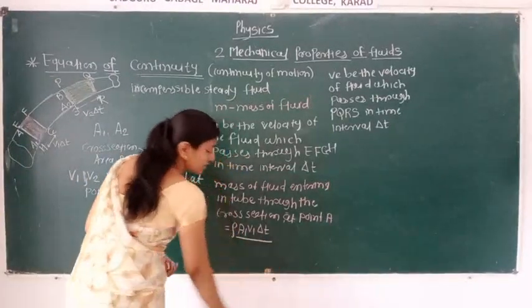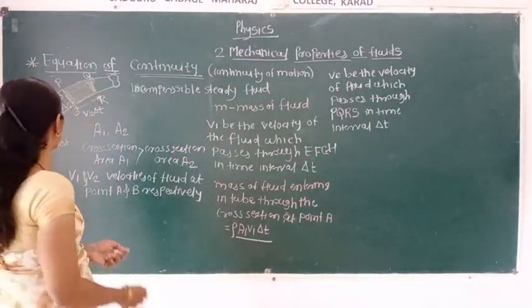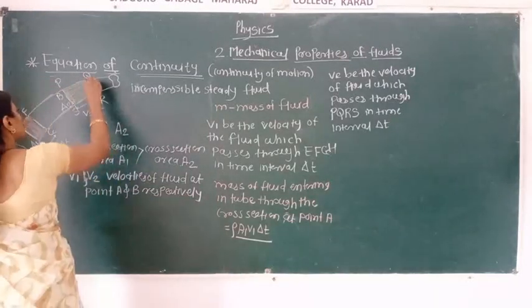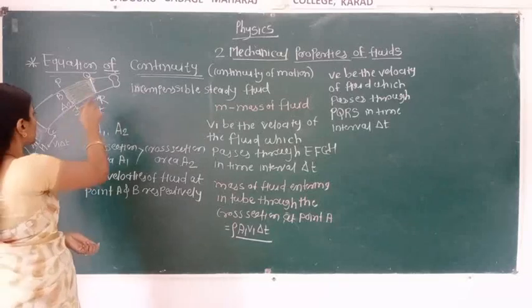Similarly, we can get the value of the mass when the fluid is leaving the tube and passes through this cross section area PQRS.